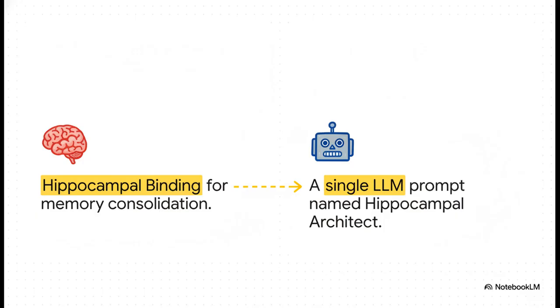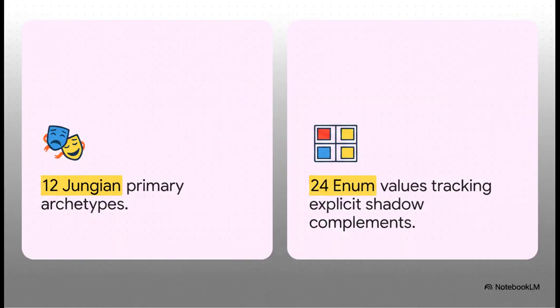The code literally just makes an extra LLM call with a system prompt that says, "You are a hippocampal architect," asking it to rewrite the episode narrative to sharpen entity bindings and active goals. No organic consolidation, just a wonderfully named prompt. Or how about the 12 Jungian archetypes used to cluster episodes?